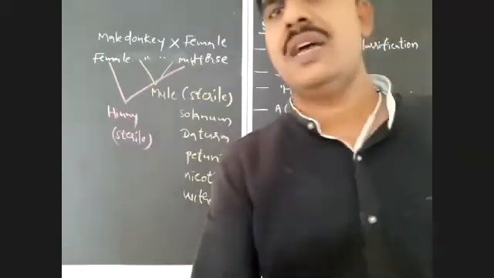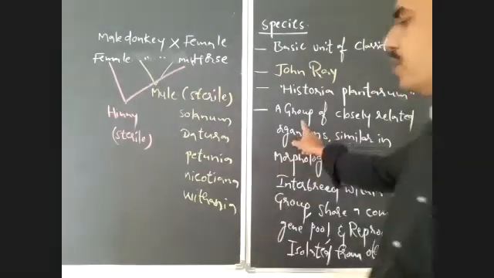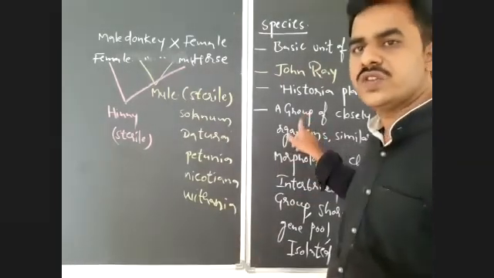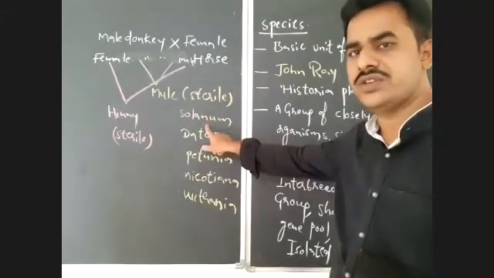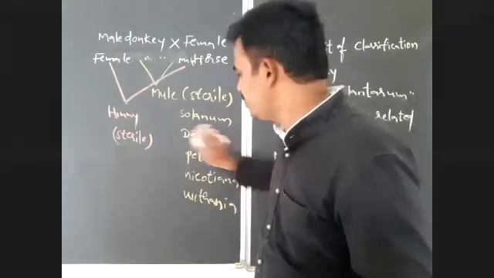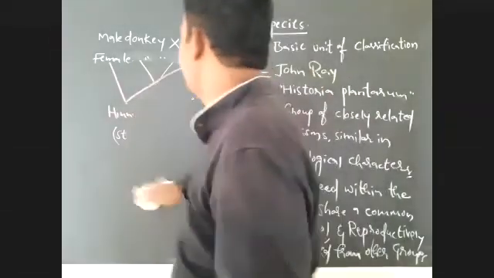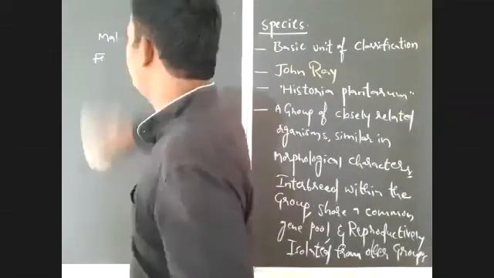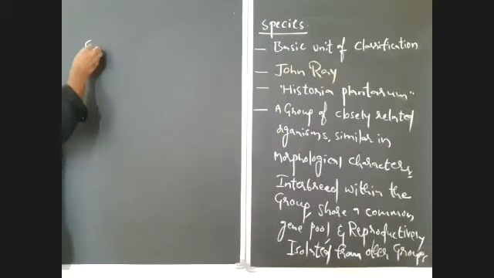Now, what are the examples of species? Already I mentioned a group of species will form a genus. Now we will see Solanum. Here I gave Solanum. In that genus, what are the species that we will discuss now? Examples for species. See, Solanum tuberosum.